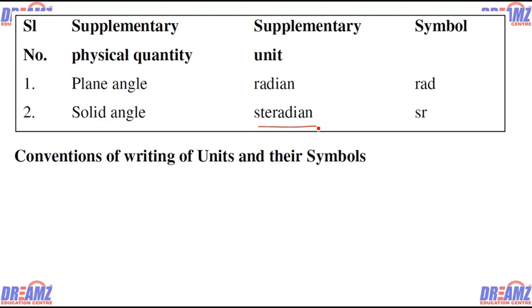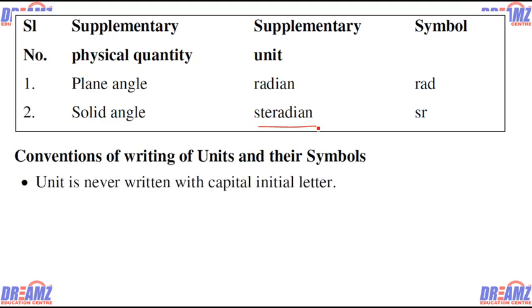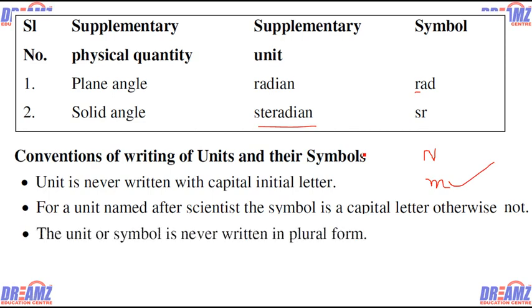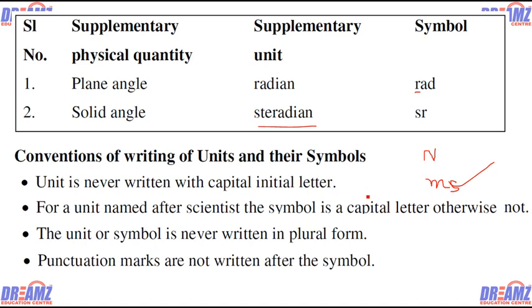Now the conventions of writing the unit and their symbol. There are some conventions. First, a unit is never written with a capital initial letter. Next, for a unit named after a scientist, the symbol is a capital, otherwise not. Say, newton: we write just N for newton, because Newton was a scientist, and the unit is named after the scientist, so the symbol is capital. Otherwise, if we write meter, we write small m, never capital M, because meter is not the name of a scientist. Next, the unit or symbol is never written in plural form. Nobody can write meters; 1 meter, 10 meter, not plural form. Next, the punctuation marks are not written after the symbol. There will be no punctuation mark, so if we write m and then put a dot, that will never be done.